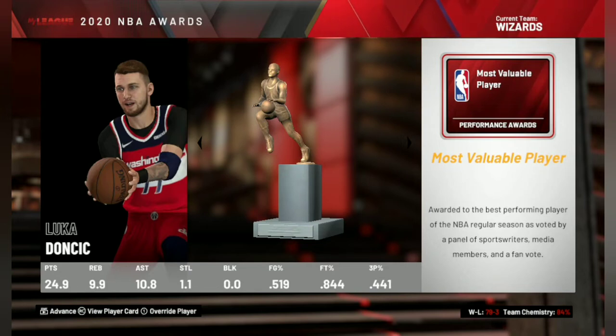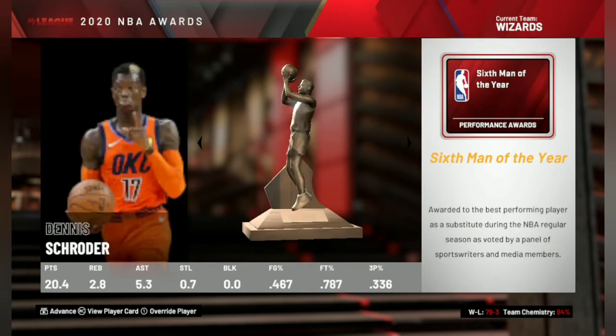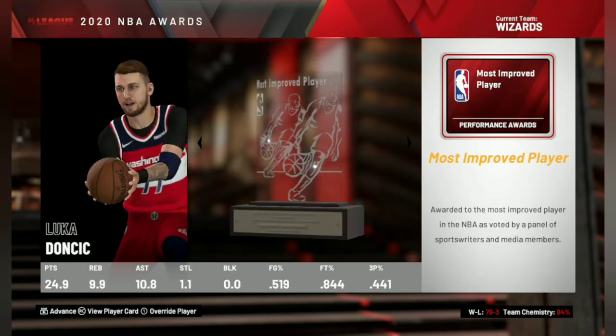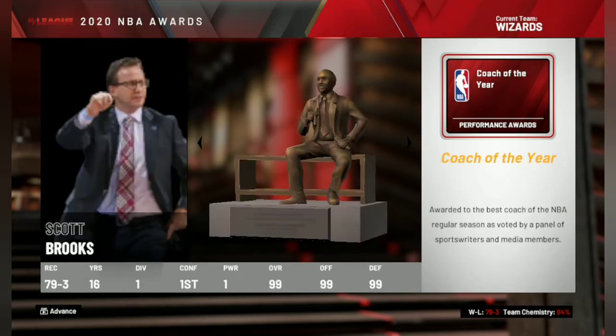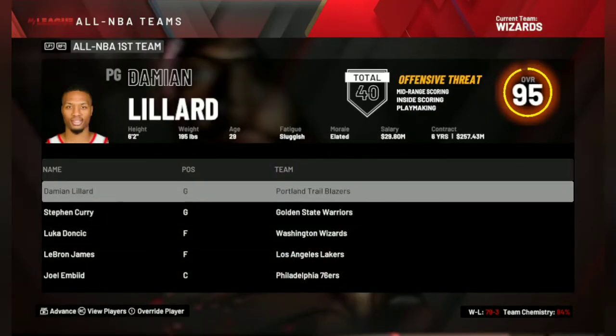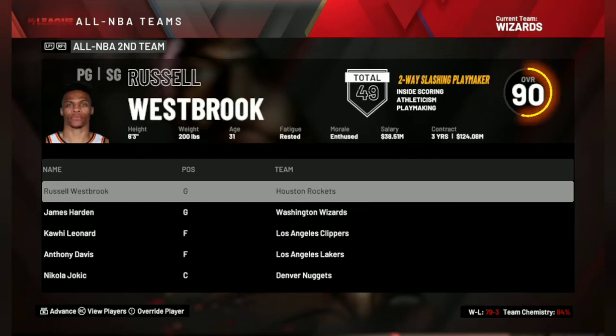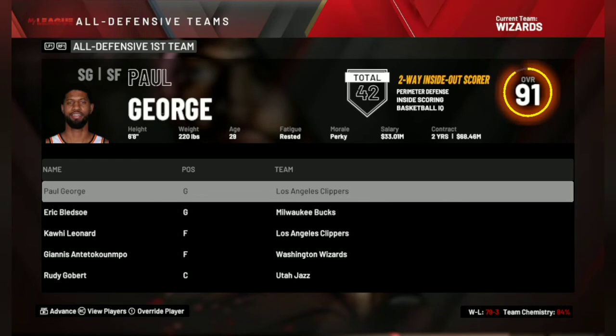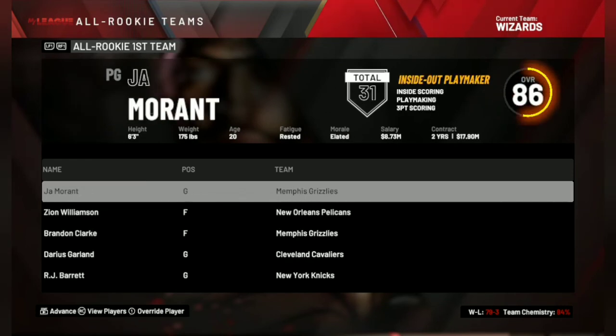So let's see what the other awards are. Ja Morant wins Rookie of the Year, Dennis Schroder Sixth Man, Kawhi Leonard Defensive Player of the Year, Luka Doncic is still Most Improved Player, and Coach of the Year goes to Scott Brooks. Okay, so let's move to the All-NBA teams. We have Luka Doncic, as he's MVP, on the All-NBA first team. Then the All-NBA second team has James Harden on it, and the All-NBA third team has Giannis on it. Defensive team with Giannis here on the first team, and here are all the other teams.